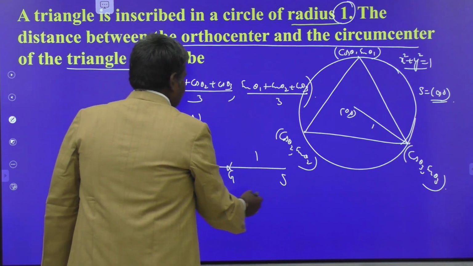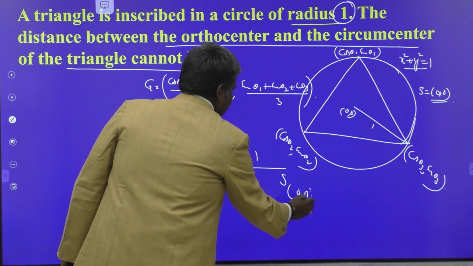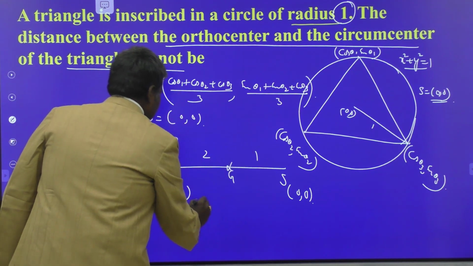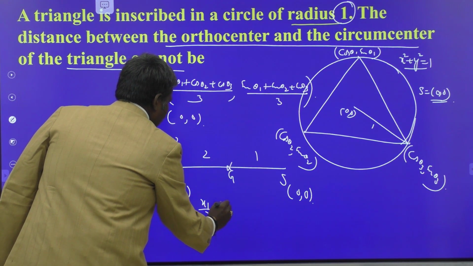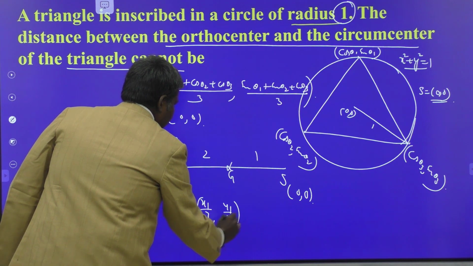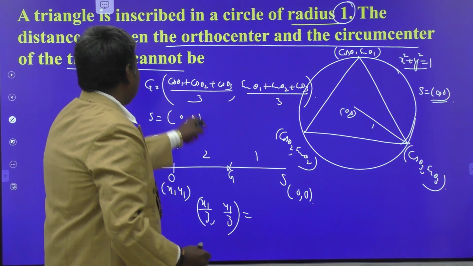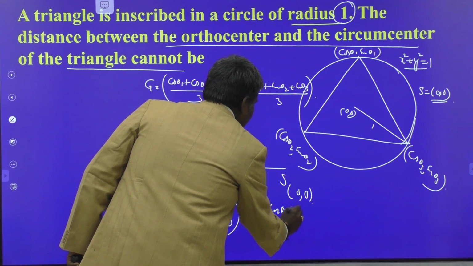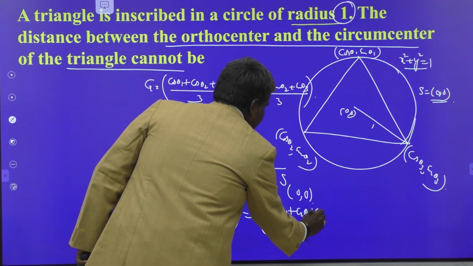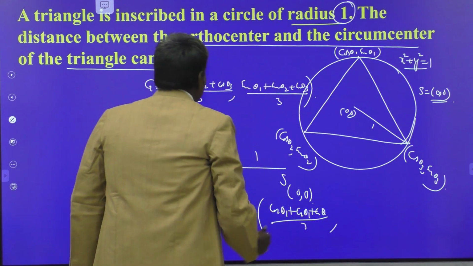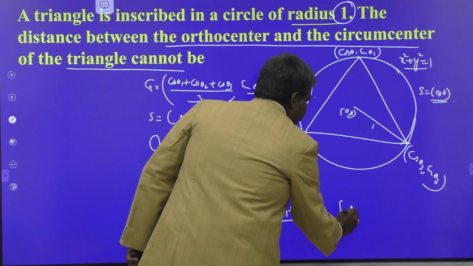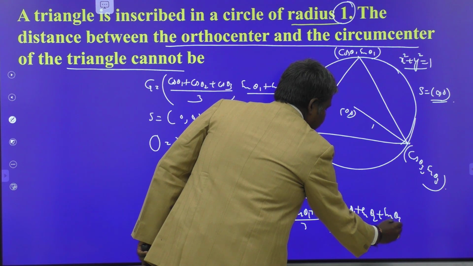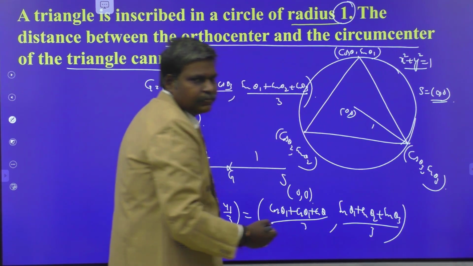You know the centroid G. This is 0, comma 0. What is the 2:1 ratio? 2 into 0 plus x1, x1 by 3, comma y1 by 3. This is the centroid, which is equivalent to this one. What is that? Cos theta 1 plus cos theta 2 plus cos theta 3 by 3, comma sin theta 1 plus sin theta 2 plus sin theta 3 by 3 itself.